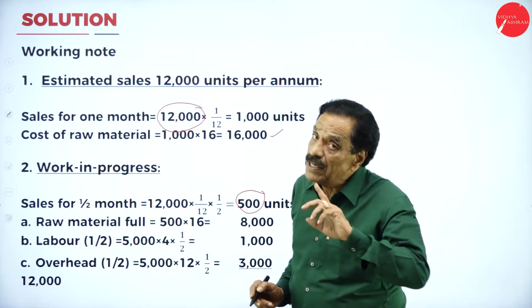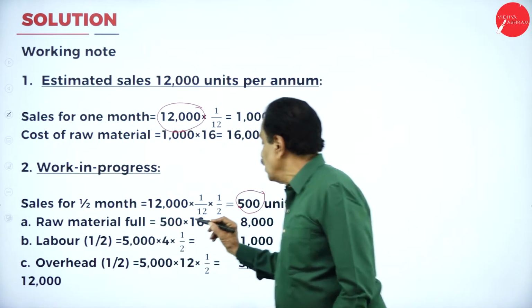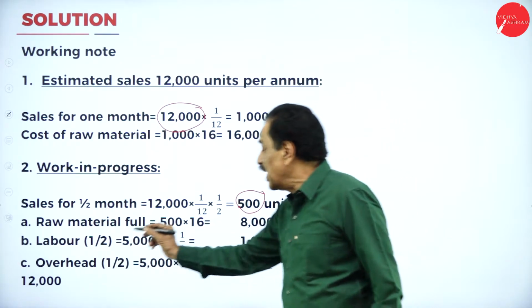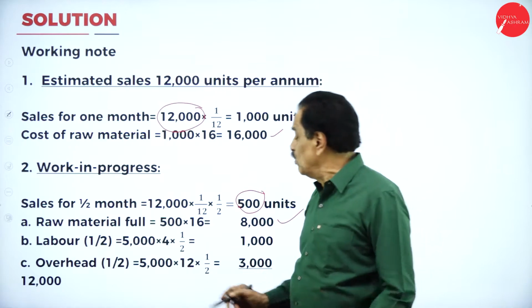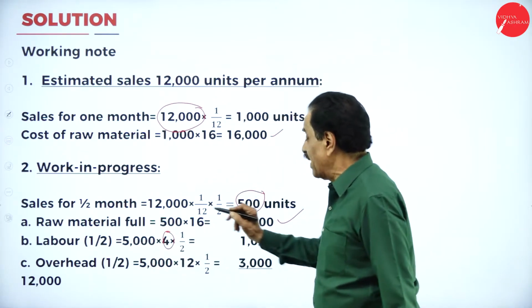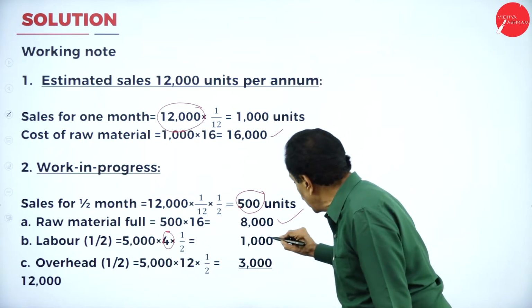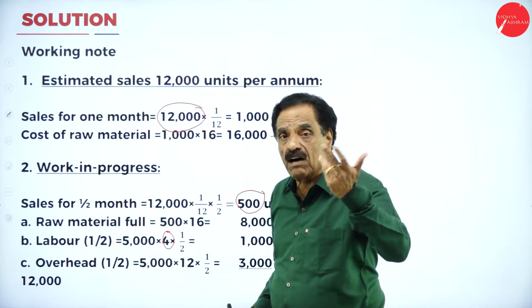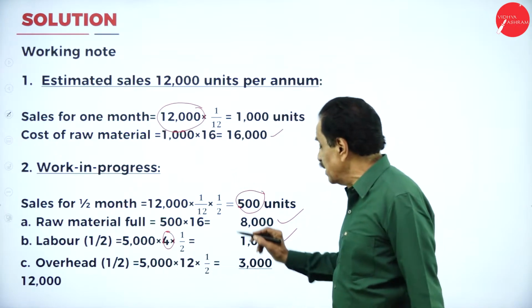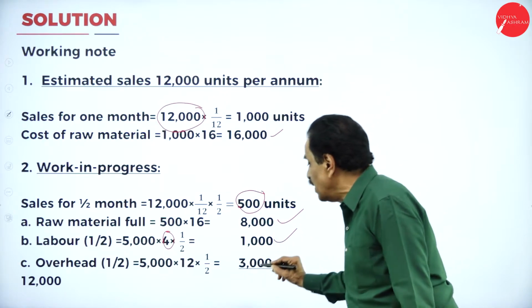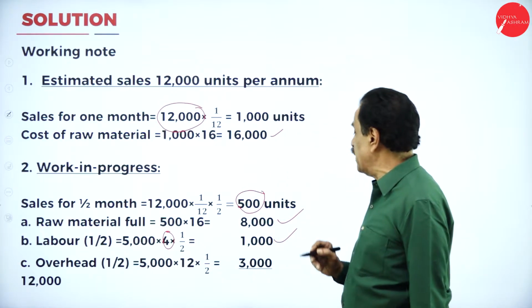I told you raw material full. Raw material full. 500 into 16, this is 8,000. Labor required half. I told you, no, 500 into half. What's the labor charge? 4 rupees. 500 into 4 into half works out to 1,000. Overhead expenses, indirect expense, half. That is 500 into 12 into half, which works out to 3,000 rupees.